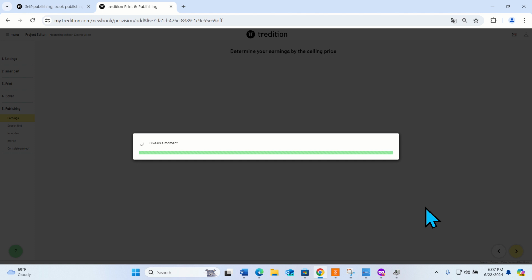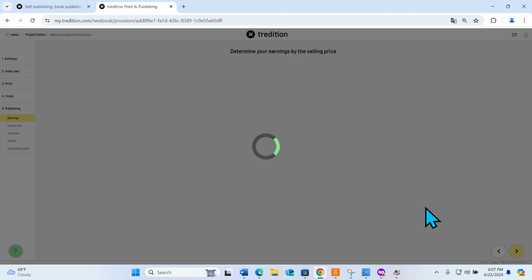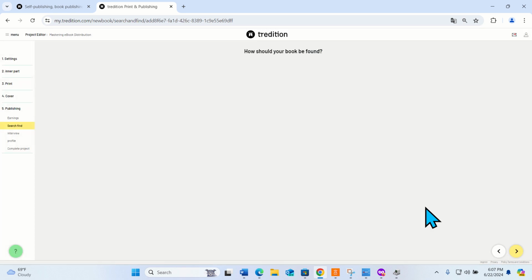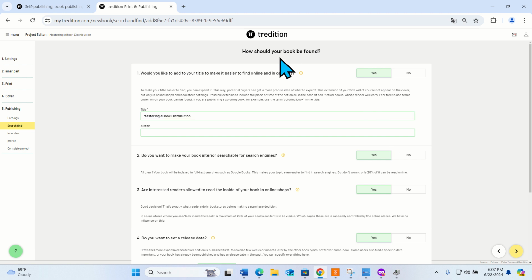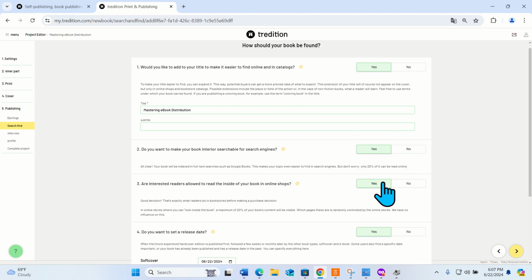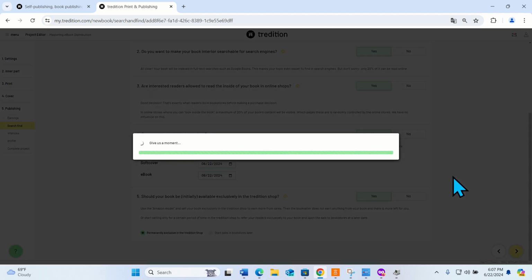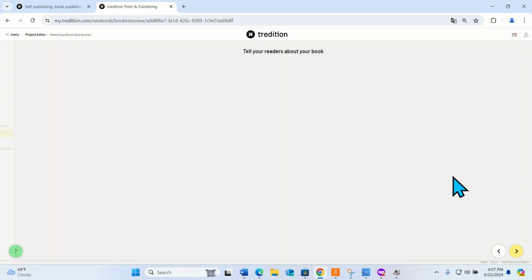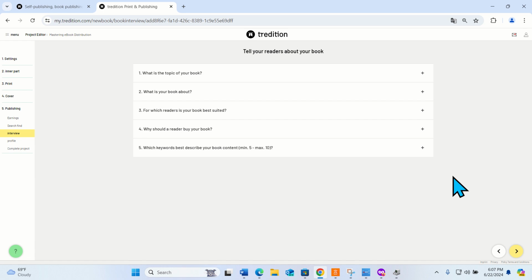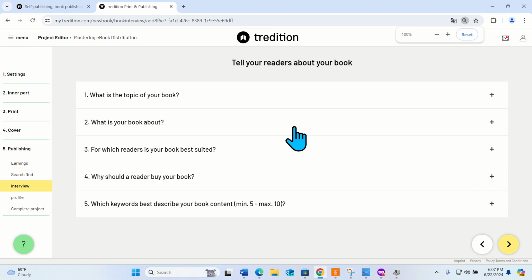Then you go to the next page, which says, give us a minute. Let's give them a minute. So it is about how your book should be found. You just have to say yes. It talks about search engines, whether you want your book to appear in the search engine, where you want your book to be published, or the publication date: now, later, whenever. Yeah, this is very detailed information you have to write.